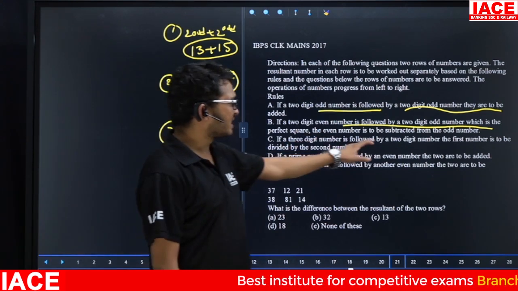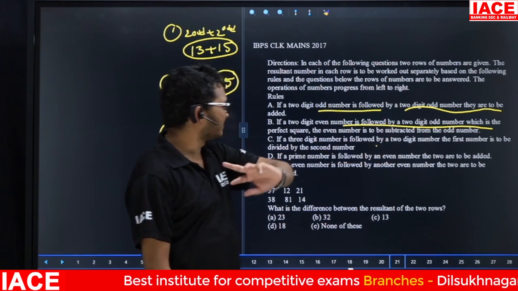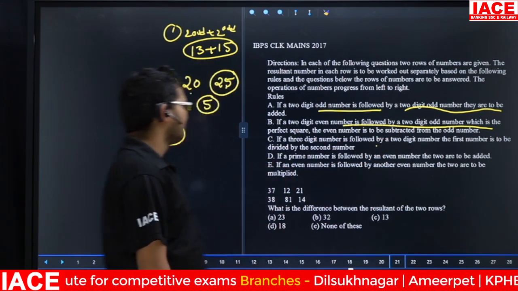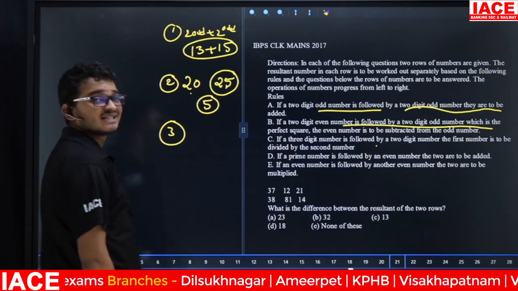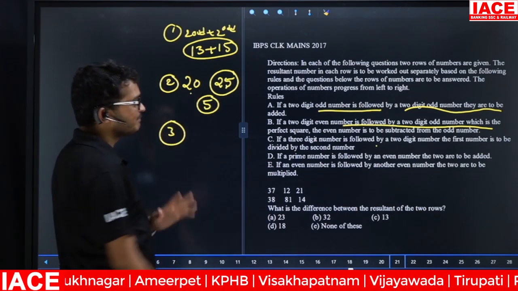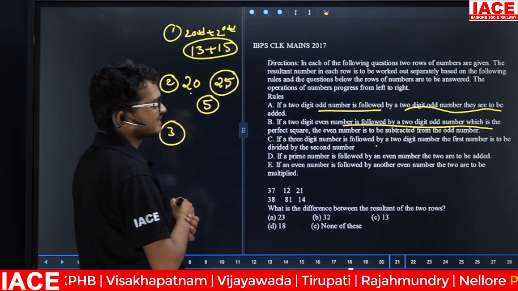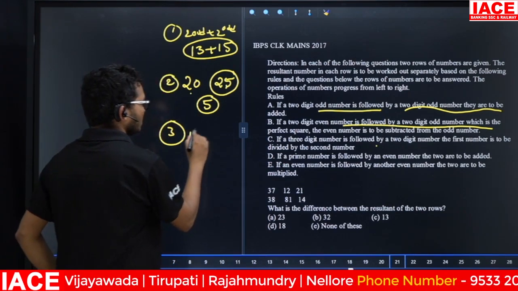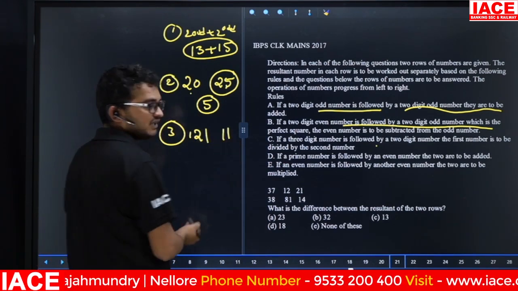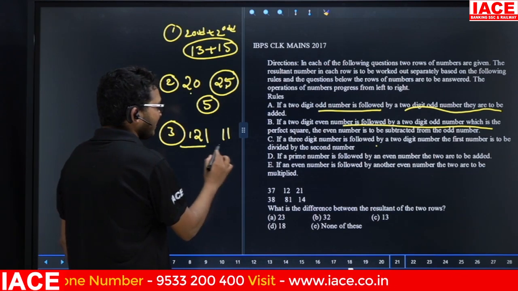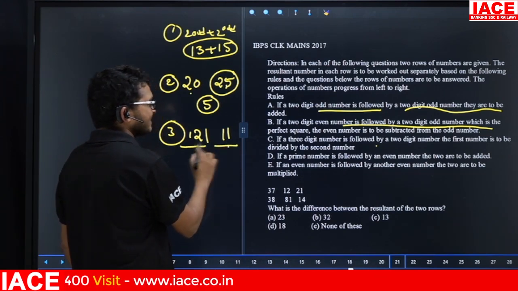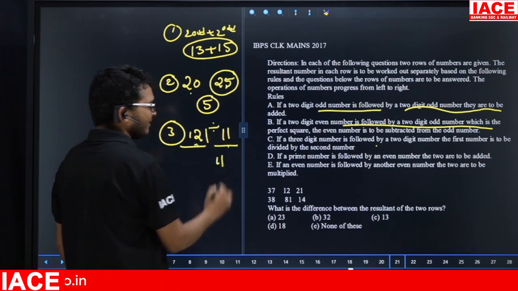If 3-digit number is followed by 2-digit number, then the first number is divided by second number. Yes. 3-digit number, we don't know whether it is even number or odd, whatever it may be. Suppose 121. Next one is what? 11. A 3-digit number is followed by 2-digit number. First number is divided by second number. Now result is what? 11.